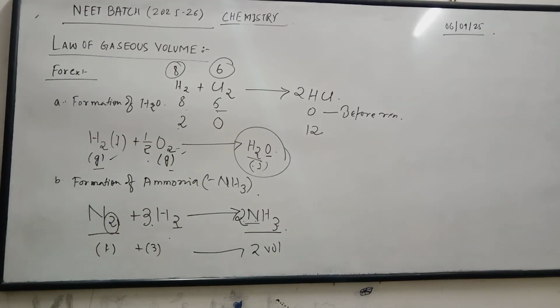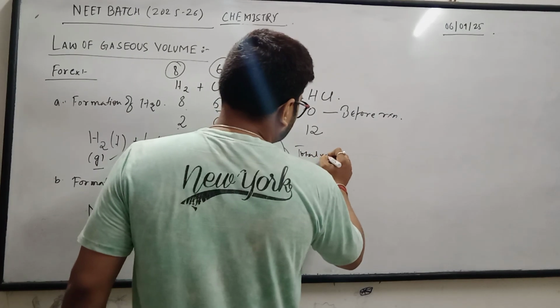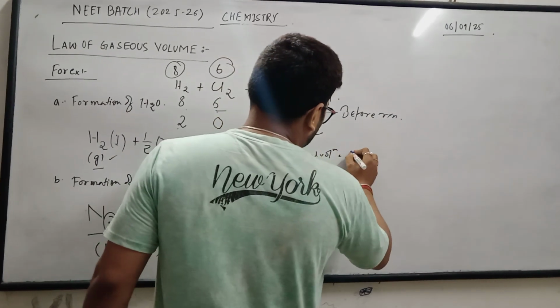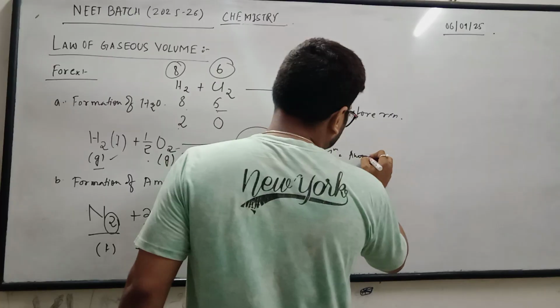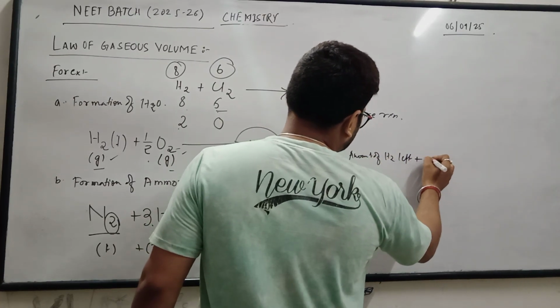So what happens to the total volume? Because they have asked, find out the total volume of the reaction mixture. So can you tell me what is the total volume? The total volume is amount of hydrogen left plus reaction mixture.